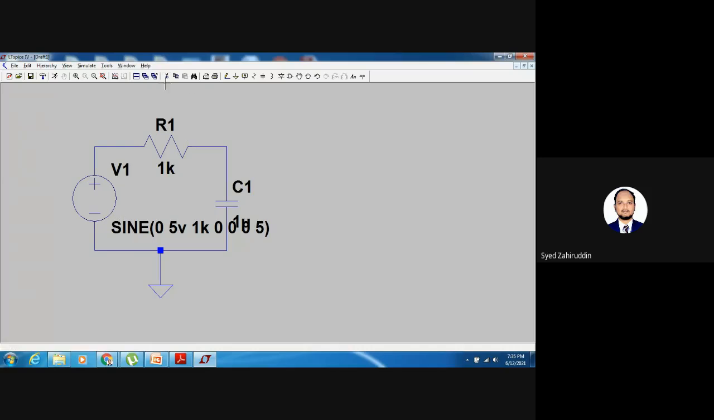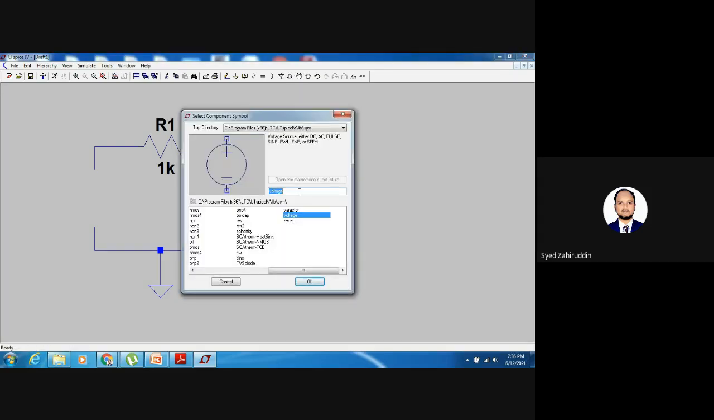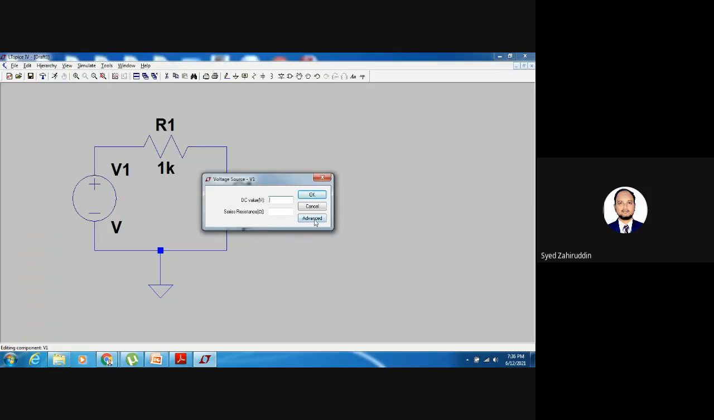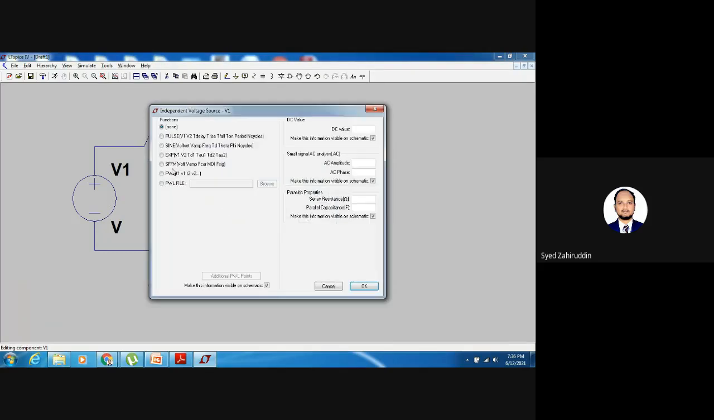I want to cut this voltage source also, because in order to perform the AC analysis, I have to give the AC voltage. For that purpose, again go to the place component and select the voltage. I have placed the voltage. Now for this, you have to provide the specifications. We want to give the AC voltage, not this DC value. For that, select advanced.